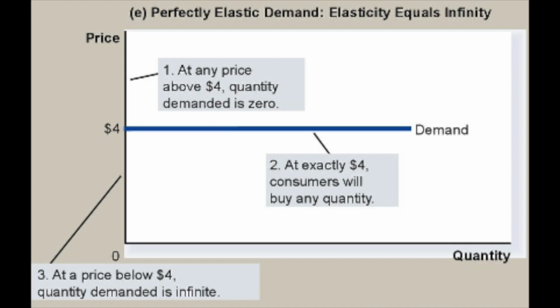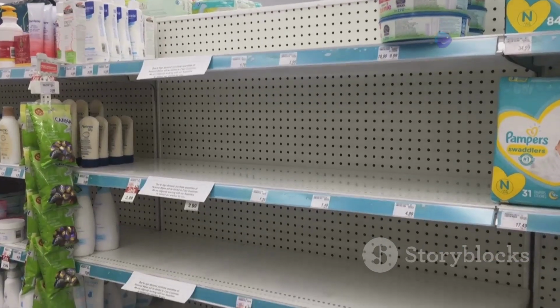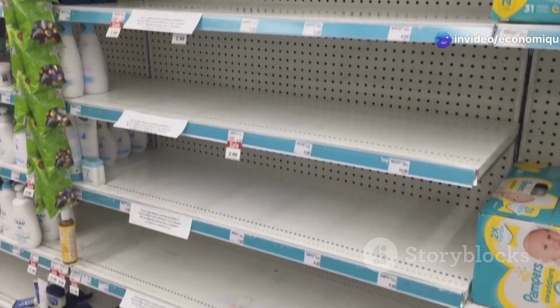In this world, the demand curve is a perfectly horizontal line. At a particular price, consumers will buy as much of the good as is available, no matter how much that quantity is. But if the price rises even slightly, the demand vanishes completely.